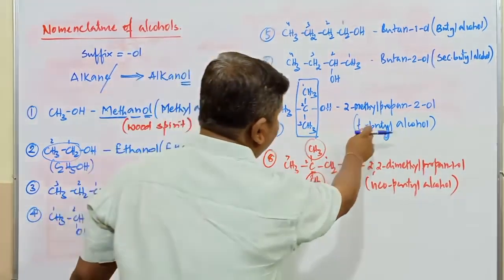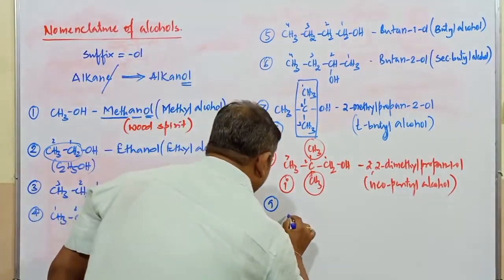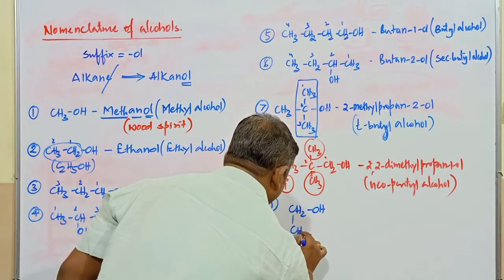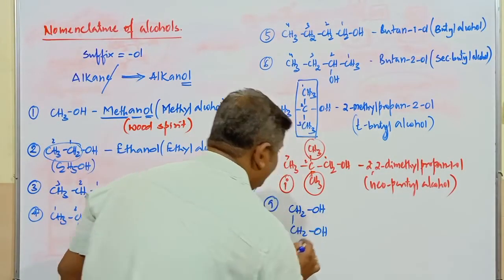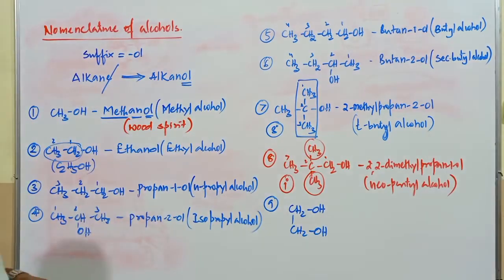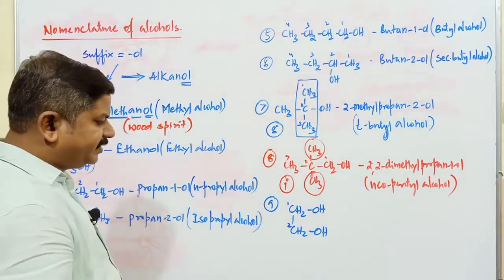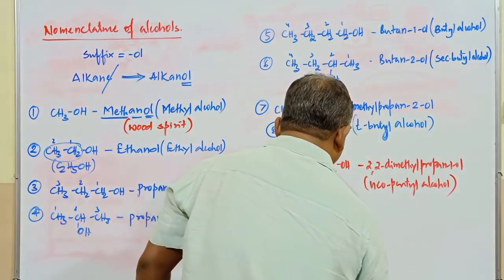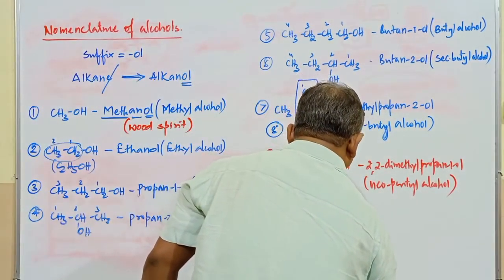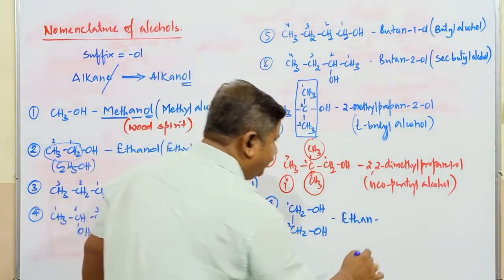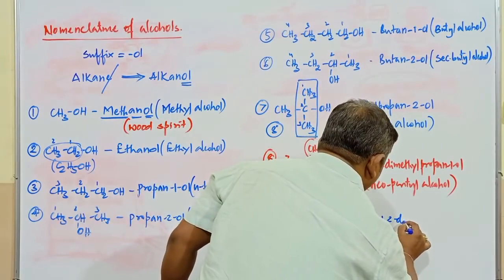This is tertiary butyl alcohol we have mentioned. Suppose I take CH2OH and another CH2OH; this is a dihydric alcohol we have considered. This is 1, this is 2, or this is 1, this is 2, it makes no difference. How many carbon atoms are there here? Totally 2 carbon atoms, so it is ethane, right? On both the carbon atoms the OH group is present, so 1,2 diol.